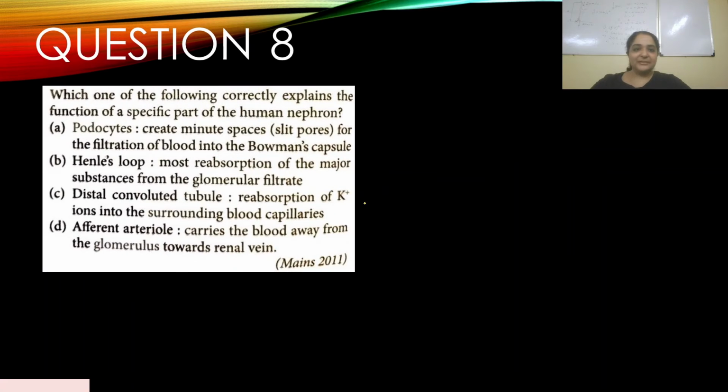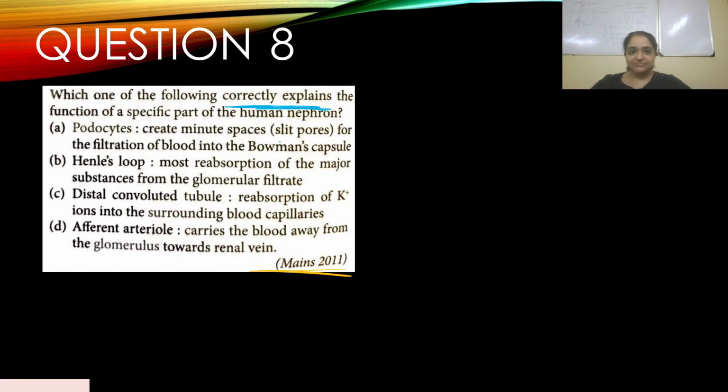Okay, question number 8. Which one of the following correctly explains the function of a specific part of the human nephron? This appeared in Main 2011. So we have to find the correct explanation. Option A: podocytes create minute spaces, slit pores, for the filtration of blood into the Bowman's capsule.